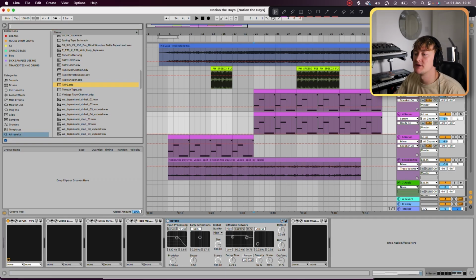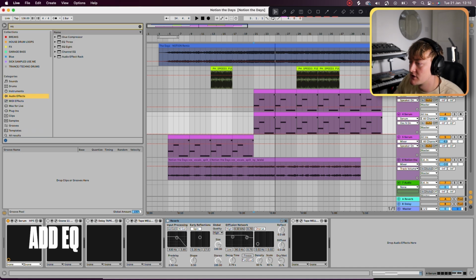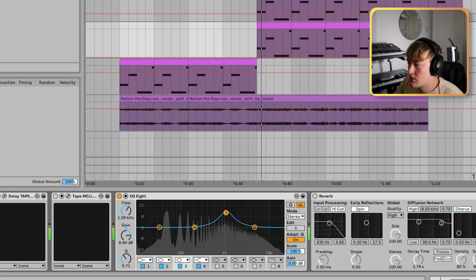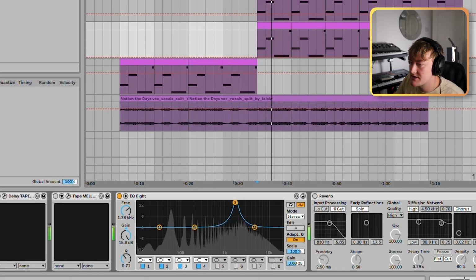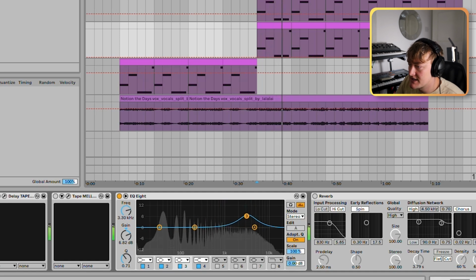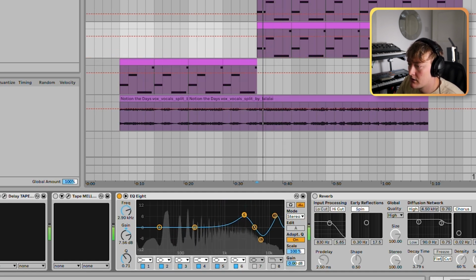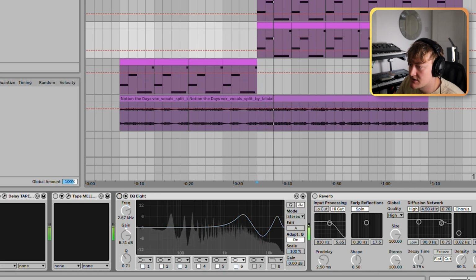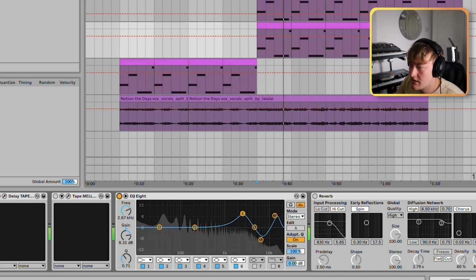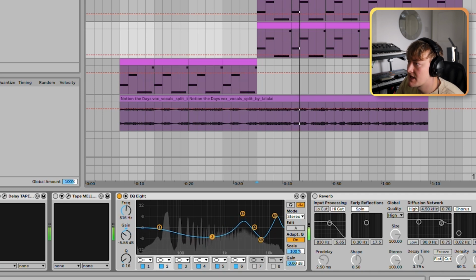Another great thing you can do, especially before a drop, is add some EQ. So, for example, if I make a bell curve, I can really change the harmonics of the sound. So let me just have a little play around with this and boost here maybe. Before, after, take out some low end. And then we'd have it come off at the drop.